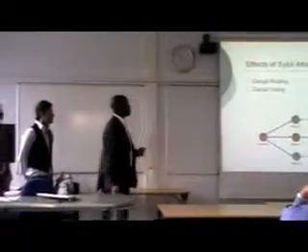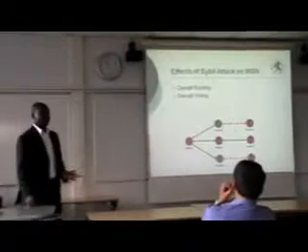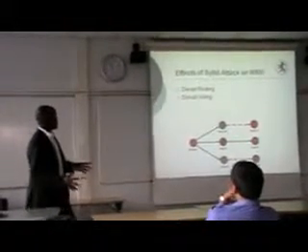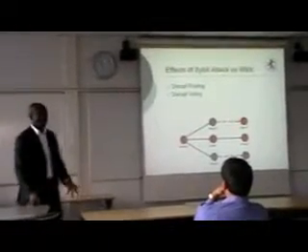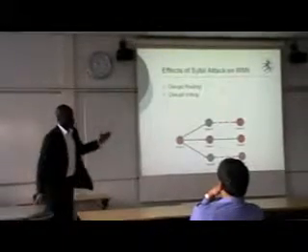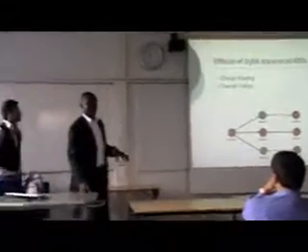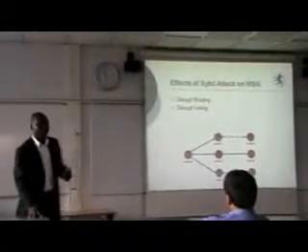Another effect it can have is when a wireless sensor network is being used in a voting technique, it can actually be used to stuff ballot boxes. For example, when we deploy sensor nodes in different locations to transmit information about a voting result in a particular area, through the creation of several other nodes with different identities, the attacker can send multiple results from that same single location. The receiver at the other end will not know that the results are still coming from the same Sybil node because they come with different identities.